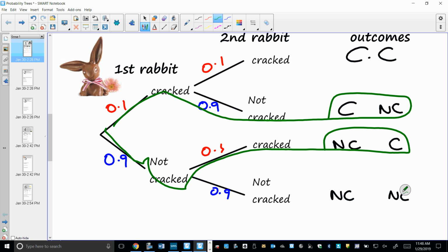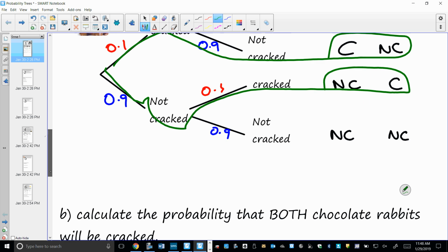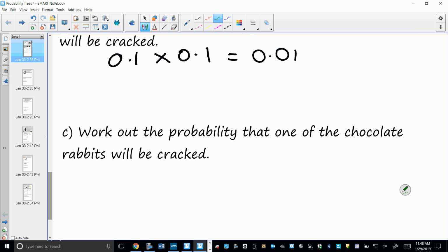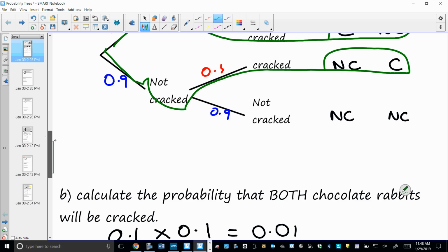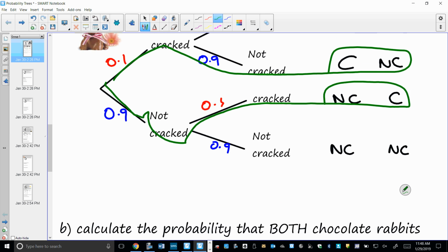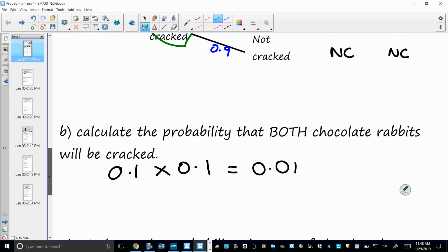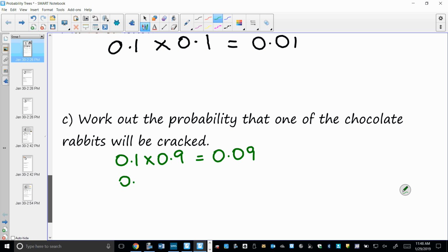So to find the probability of this event, it would be cracked and not cracked, so I would multiply those. So it would be 0.1 multiplied by 0.9. To find the other probability, I'm going to again multiply them. So that's going to be 0.9 multiplied by 0.1.